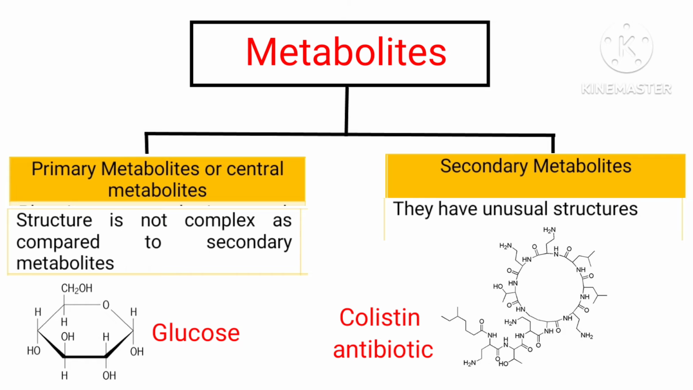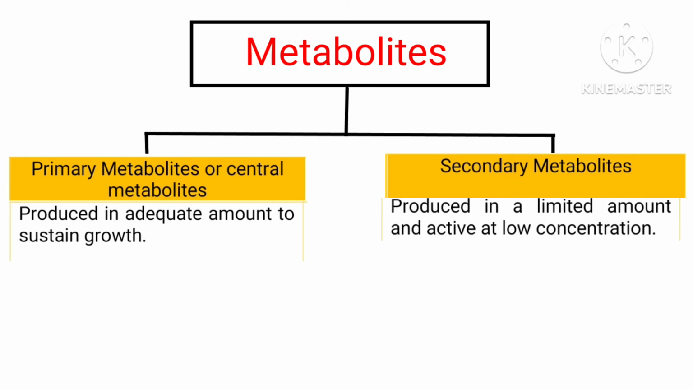Their structures are unusual as compared to primary metabolites. The amount produced by particular microbes is also different. It produces an abundant amount of primary metabolites to fulfill the cellular requirement. On the other hand, limited amounts of secondary metabolites are synthesized, but they are very active at low concentration.